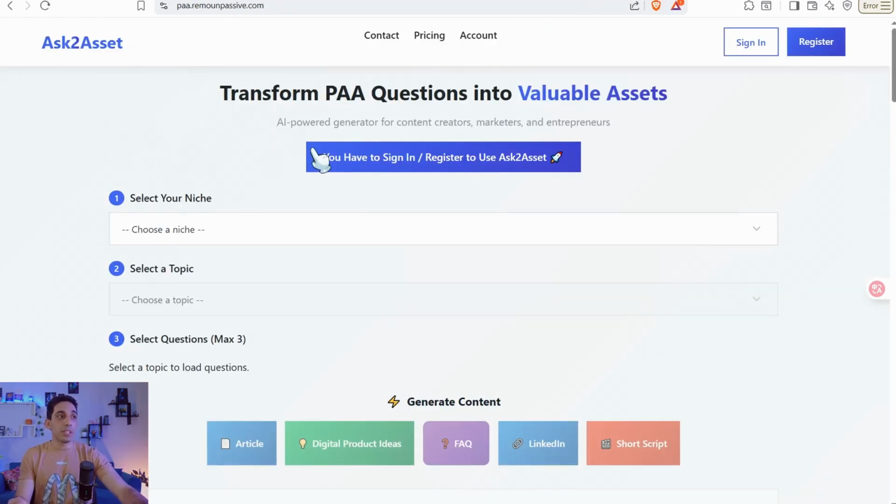Here you can convert your People Also Ask questions to valuable assets. It could be articles, digital item ideas, a frequently asked questions section for your article, a LinkedIn post, a short script, and so on. Therefore, here you can just sign up in this amazing tool.